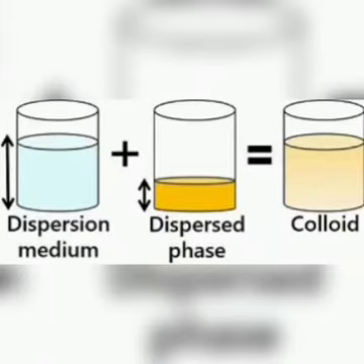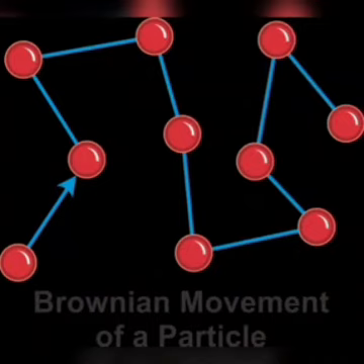Components of colloid: the medium of colloids is called dispersion phase or dispersion medium, and its other components are called disperse phase. Brownian movement: colloidal particles move at random in zigzag path.